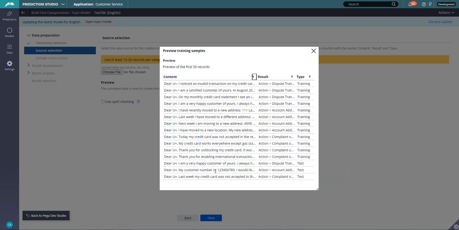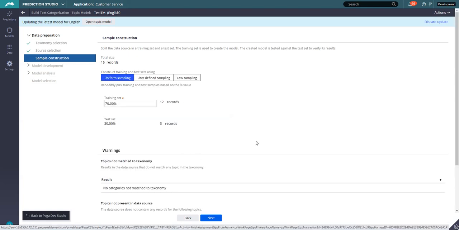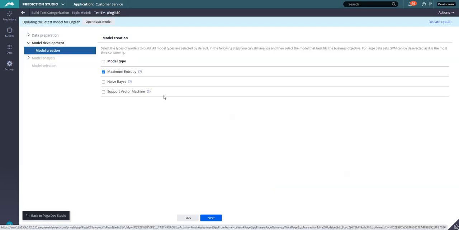So using that information, the text model is going to get trained to start with. Click on the next. Here in the sample construction, we're going to choose the user defined sampling, 60% allocated to the training set and 40% allocated to the test set. Click on next. Usually for the email based routing text models, you use the maximum entropy as a model type. So select that one, the default one, and just keep moving on.